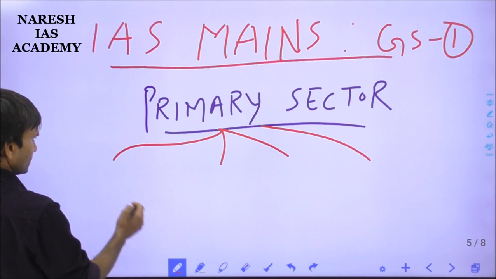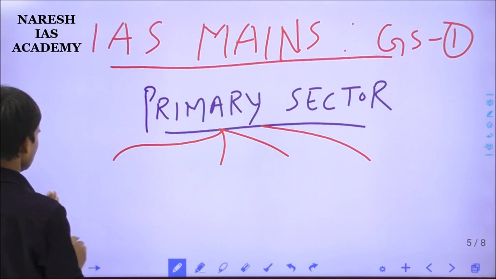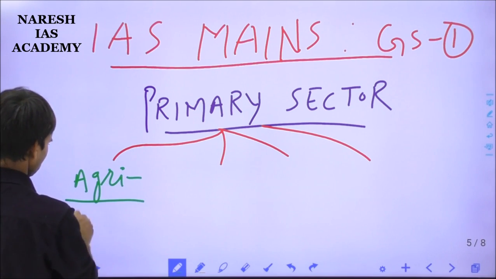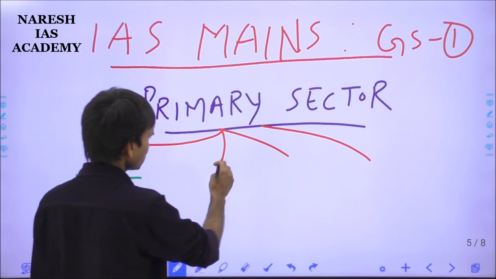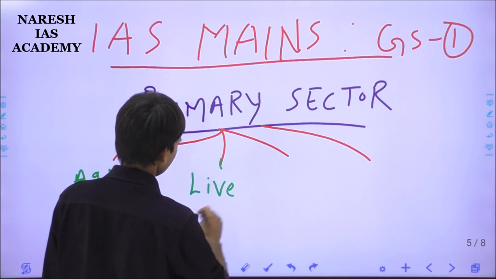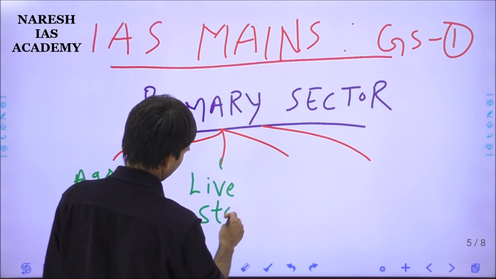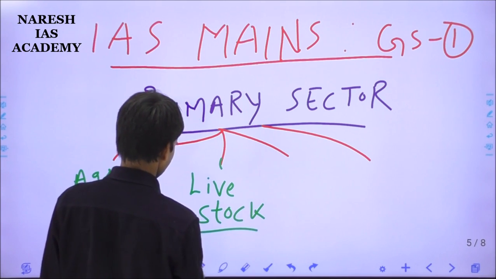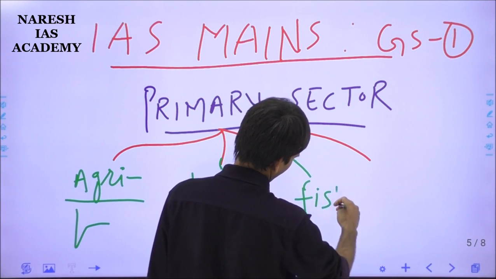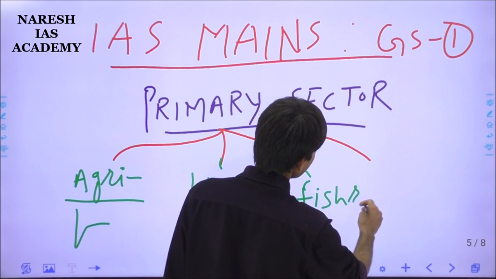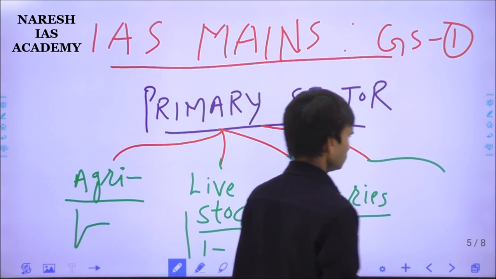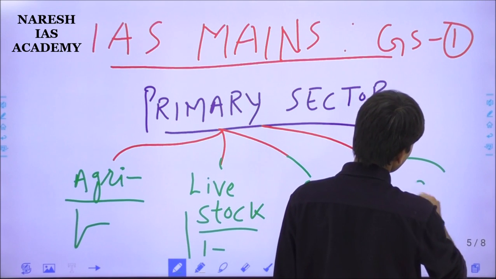One is agriculture, second is livestock, third is fisheries, and fourth is mines and minerals, the coal sector.